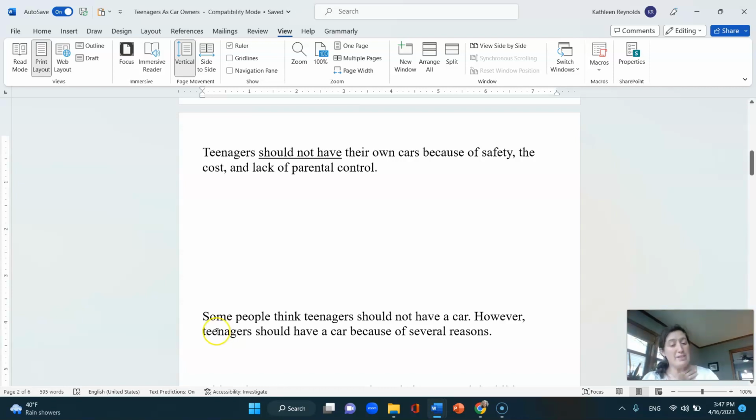This shows when we just assert it and we don't say "some people" or "other people think that," that's how we know that that is our thesis and that's what we really believe. Okay, so now this is good. It's fixed. Do we have to say what the reasons are in our thesis? No, we do not. We need to know what they are before we start writing, which will help us to write it better, but we don't need to say it there.